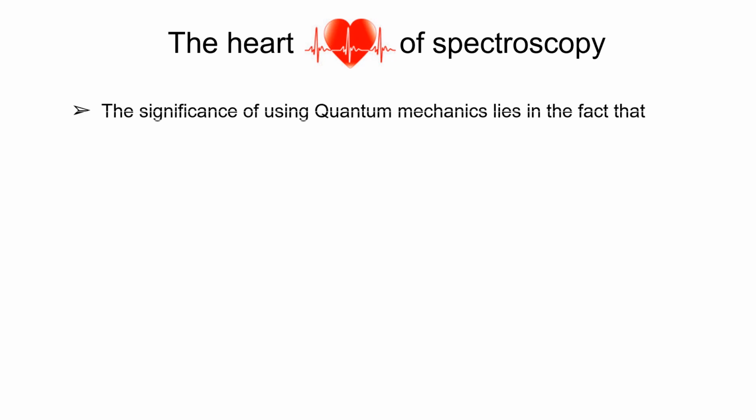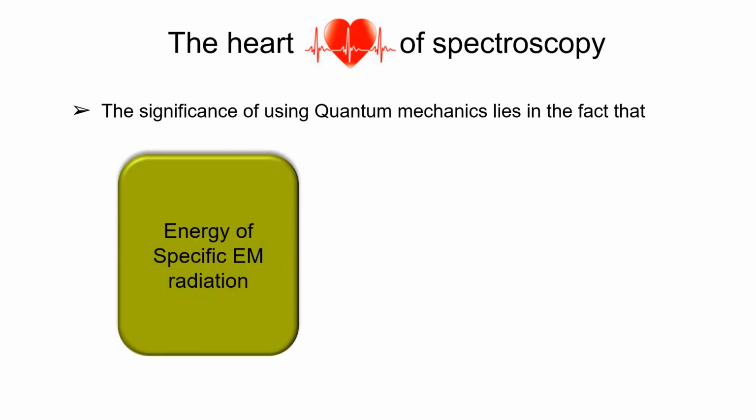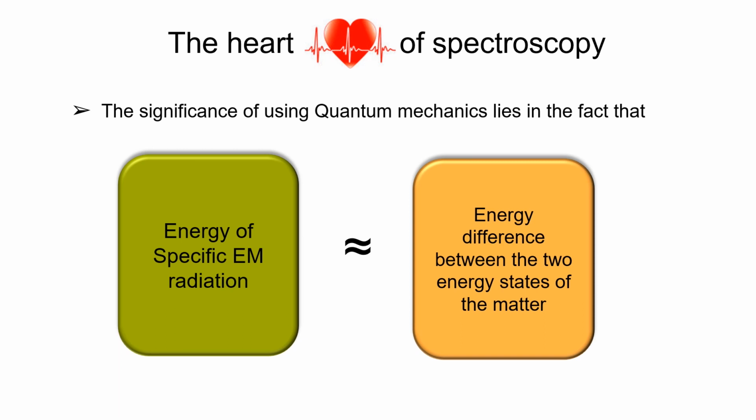So what is the heart of spectroscopy? The heart of spectroscopy and the significance of using quantum mechanics lies in the fact that the energy of specific electromagnetic radiations lies in the order of the energy difference between the two energy states of the matter. We need to understand these two things separately, and then we will see how these two are related, that is, how the energy of the electromagnetic radiation interacts with the energy difference between the two energy states of the matter.